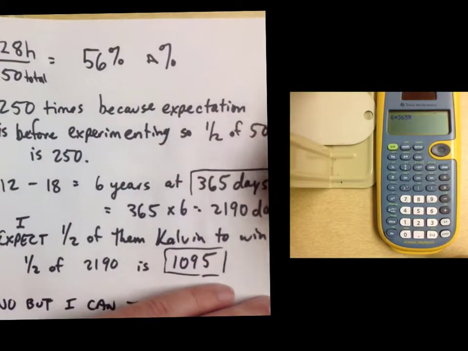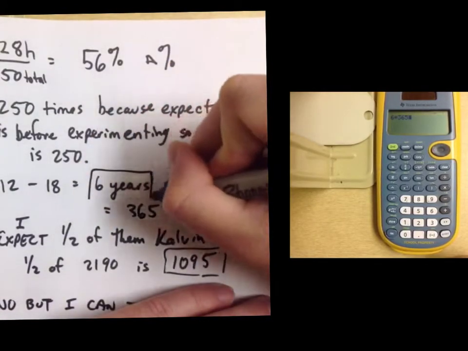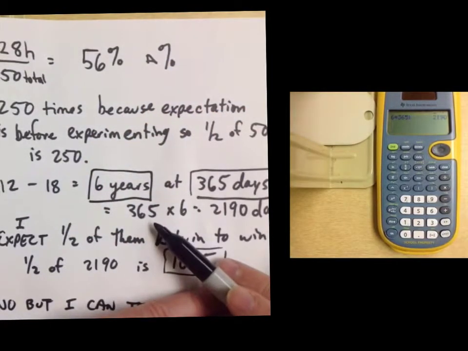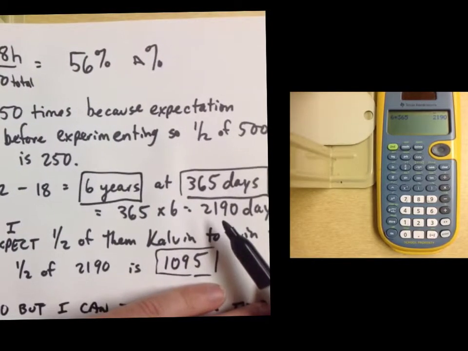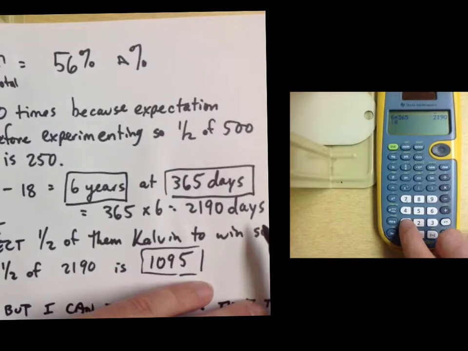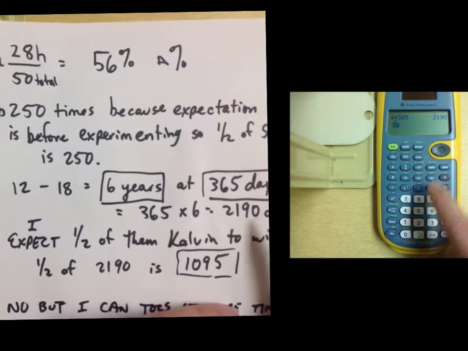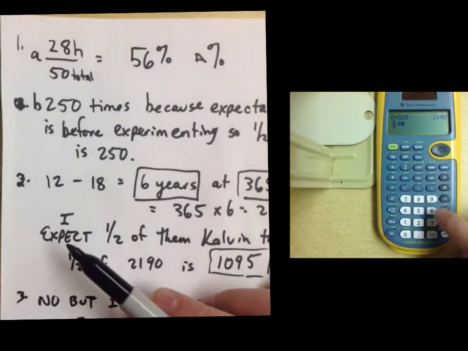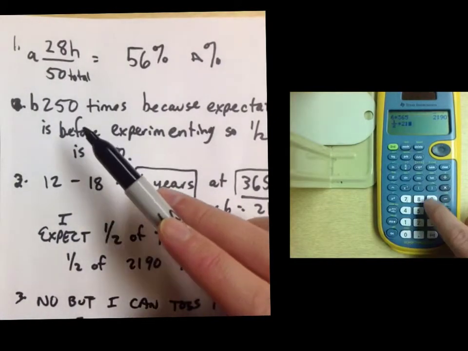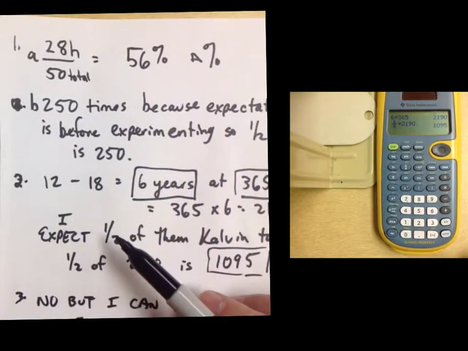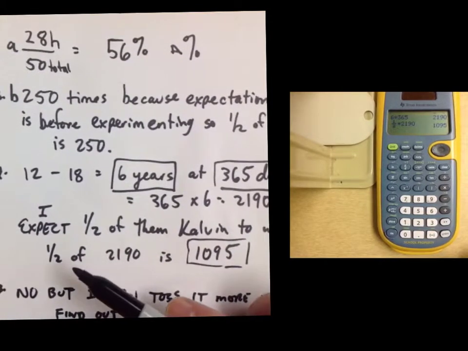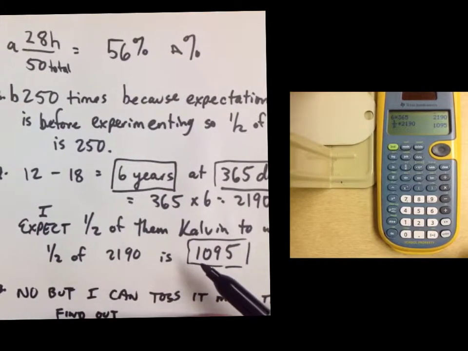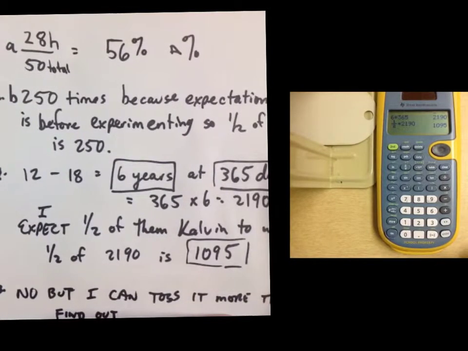A couple things you need to know. There's 365 days in a year. At 6 years, to do that math, you simply do 365 times those 6 years. It means there's 2,190 days in those 6 years, okay? And then from there, you can make an expectation, just like we did before for the 500 coins. I expect half of those days Calvin to win, and the other half is Mom to win. So half of 2,190 is 1095. So that's how many days you would expect Calvin to eat his type of cereal.